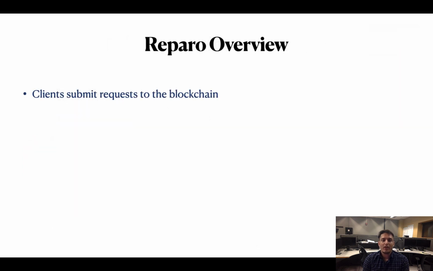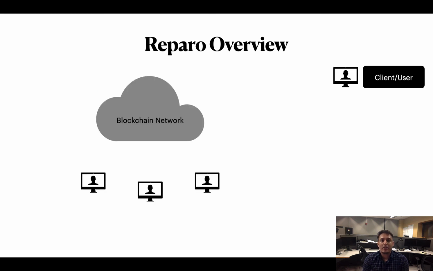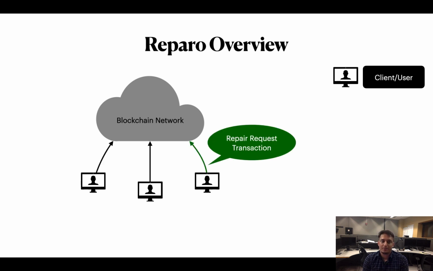Now, let us take a look at how Reparo works in Ethereum. First, the clients submit repair requests to the blockchain. Let us look at an illustration. The cloud represents the blockchain network, and the machines are clients that send transactions to the blockchain. The normal transactions are represented using black arrows, and the repair transactions are marked in green. A client wishing to repair a transaction, say a contract bug fix, sends a repair request transaction. This is a new transaction type introduced by Reparo.